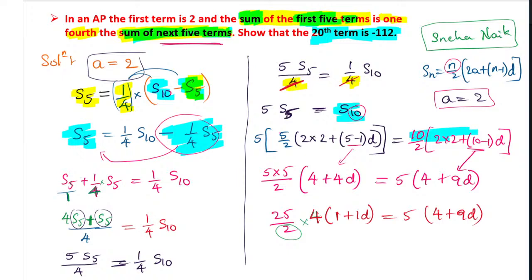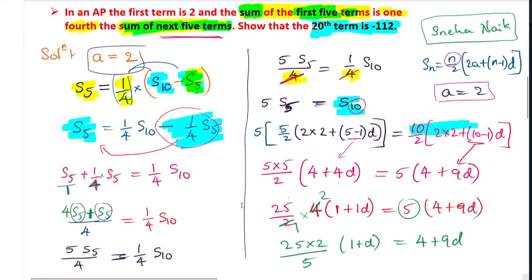So now the calculation part. 2 ones are 2, 2 twos are 4. Now multiplication. So here you have 25 into 2. 25 into 2 I will keep as it is. And what is left here is 1 plus d, that is equals to 5 into 4. Okay, I can bring this 5 to the other side because it is no addition or multiplication. So it will go to the denominator. So it will remain 4 plus 9d only.